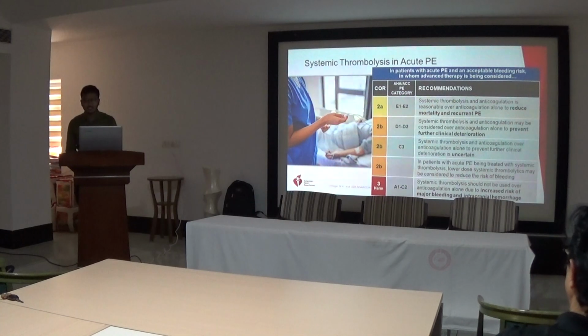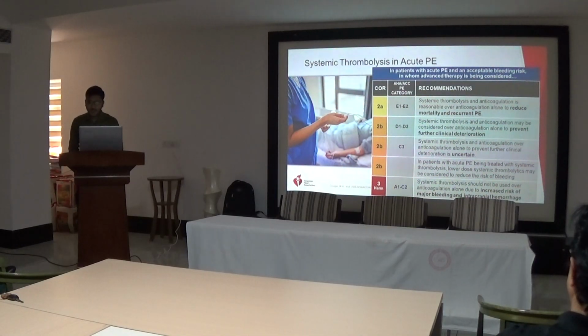In category D1 and D2, thrombolysis plus anticoagulation over anticoagulation alone is a class 2B recommendation to prevent further clinical deterioration. In category C3, systemic thrombolysis and anticoagulation over anticoagulation alone to prevent further deterioration is uncertain. It is a class 2B recommendation in the C3 category.